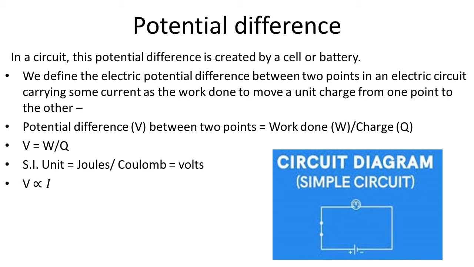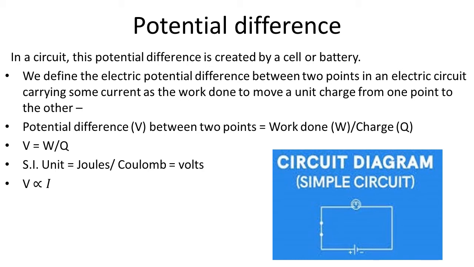Now let us talk more about potential difference. First, let us discuss how to define this. So, in a circuit, this potential difference is created by a cell or battery. Here, directed motion of electrons inside the metal wire is possible due to level difference or potential difference between the two terminals of a battery or cell, right?